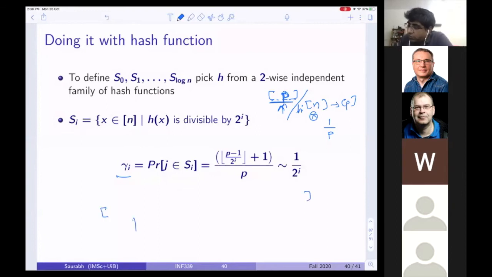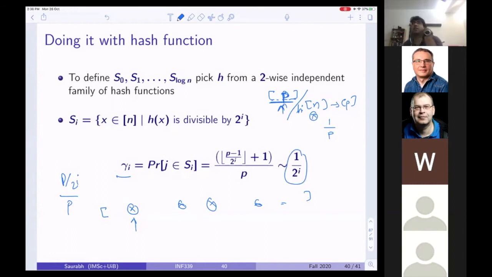Look at all the numbers from 1 to P which are divisible by 2 to the power i. How many such numbers are there? Roughly P divided by 2 to the power i, so the probability is approximately 1 over 2 to the power i.